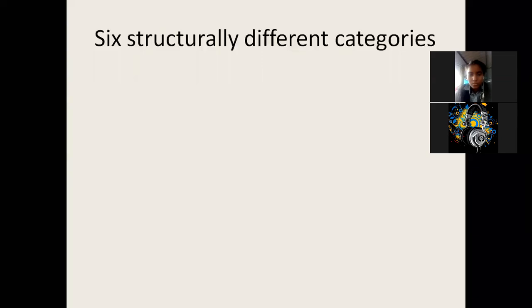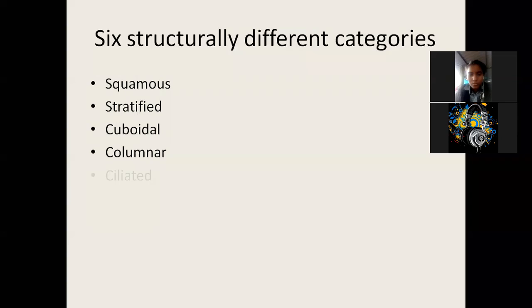So the six categories. The first one is squamous. The second one is stratified. The third one is cuboidal. Fourth one is columnar. Fifth one is ciliated. And sixth is glandular. So these are the six which we have to study.